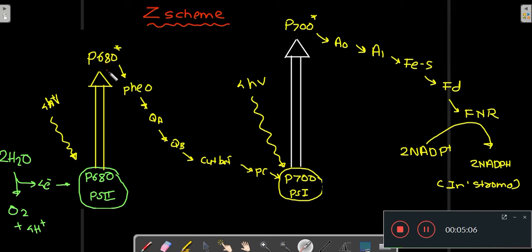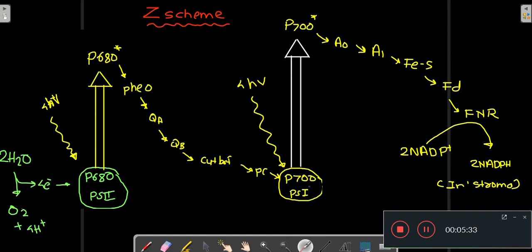Then this electron flows to pheophytin, and after that it goes to plastoquinone A, then plastoquinone B, and then to cytochrome b6f, and after that it goes to plastocyanin, and from plastocyanin it goes to P700, that is photosystem 1.